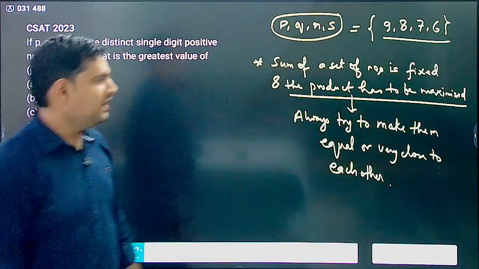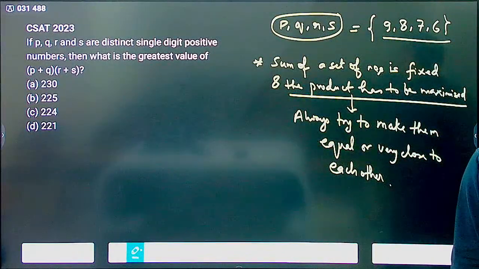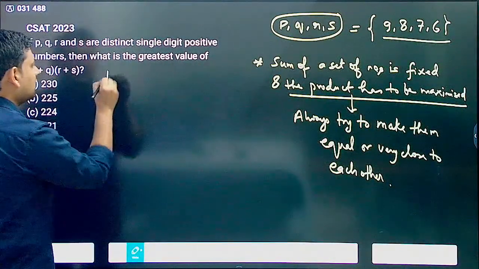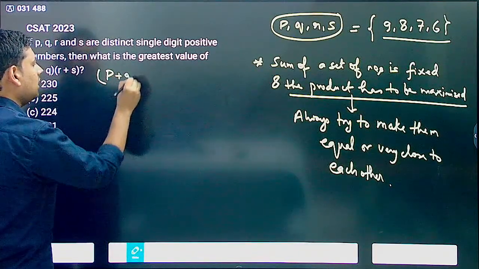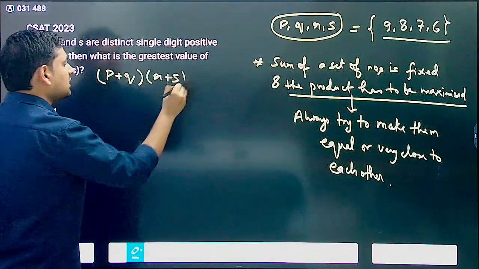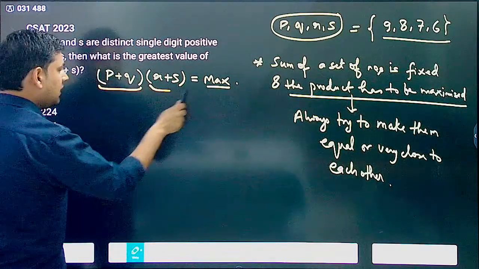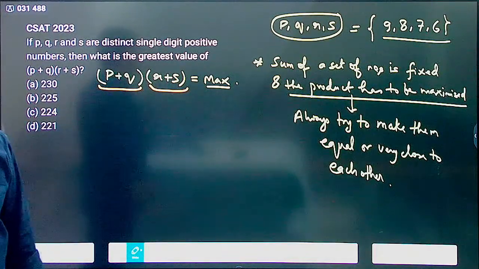Always it is maximized in this way if the sum is fixed. Understood? So basically according to this, (P plus Q) into (R plus S) will be maximum when P plus Q and R plus S are equal.